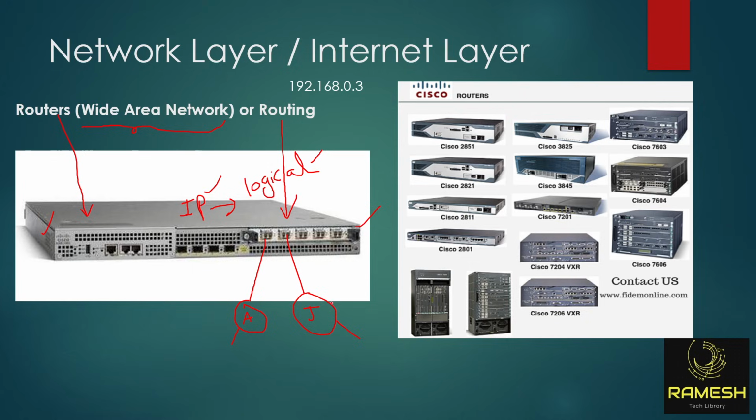Now understand, a layer 3 device will only understand IP addresses, and it will send and receive the data based on the IP address. That is called the router function, and it enables communication between the networks. Whatever routing protocols you use in this router are called routing protocols. You connect these routers at every 30 kilometers and create a network called a wide area network. Is it clear about the network layer? Anyone having any questions?